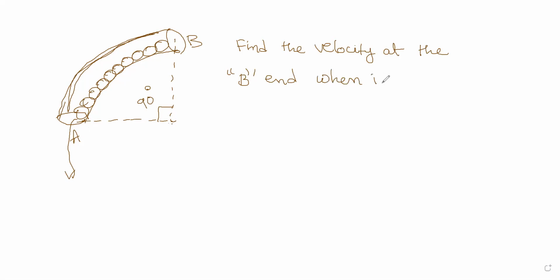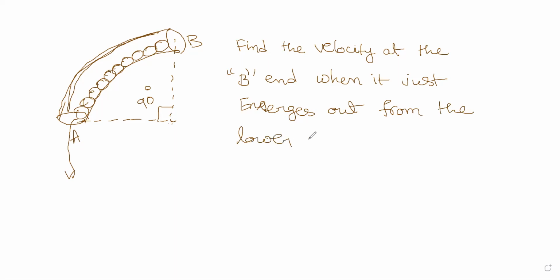When it just emerges out from the lower end, how do we solve this question?